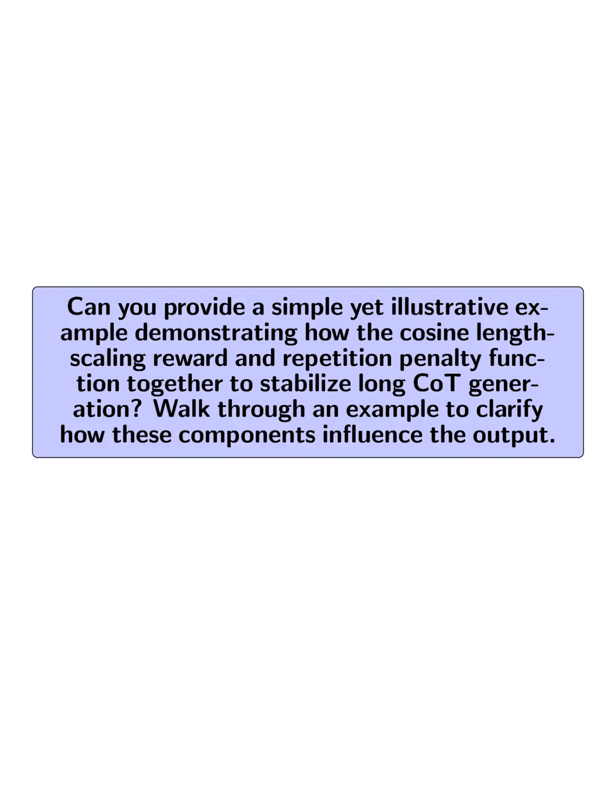Can you provide a simple yet illustrative example demonstrating how the cosine length scaling reward and repetition penalty function together to stabilize long COT generation? Walk through an example to clarify how these components influence the output.